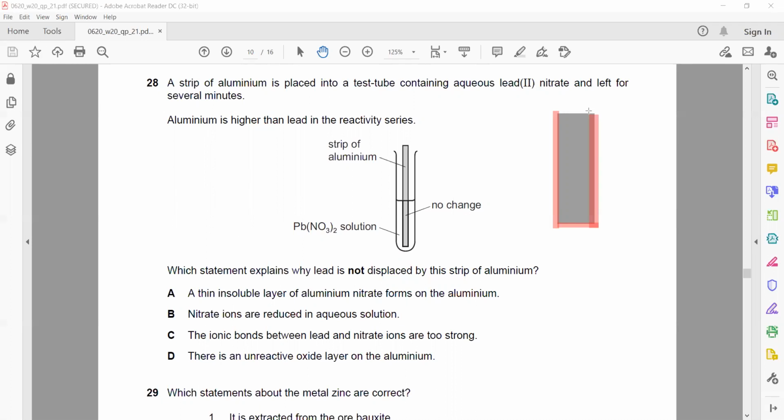Aluminium can displace lead from its salt, but aluminium oxide cannot. That's why there is no reaction between them, due to the protective oxide layer. So there is an unreactive oxide layer on the aluminium. That is why the aluminium is not able to displace lead from its compound, as the surface is aluminium oxide.